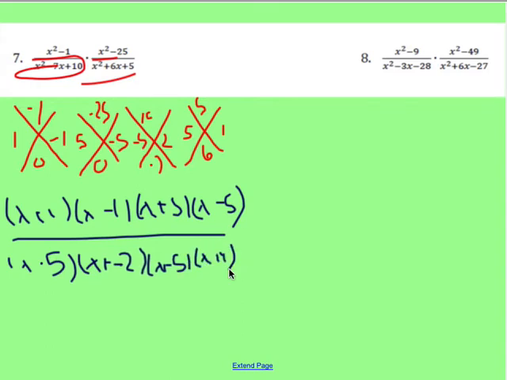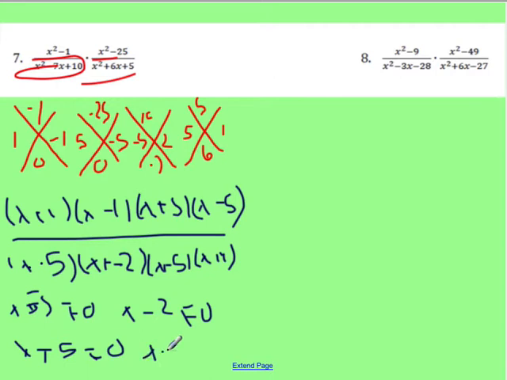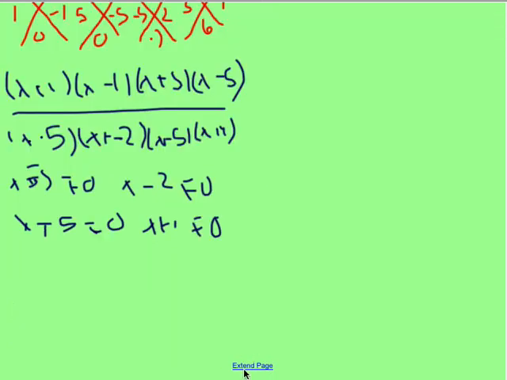Okay, so now we need to get our excluded values. So x plus 5 cannot equal 0, x minus 2 cannot equal 0, x minus or plus 5 cannot equal 0. One of those should be a minus. This is a minus. This is a minus. There we go. Sorry, this is a lot to keep track of, isn't it? And x plus 1 cannot equal 0. So when you solve all of those for your excluded values, you get that x cannot be 5, 2, negative 5, or negative 1.